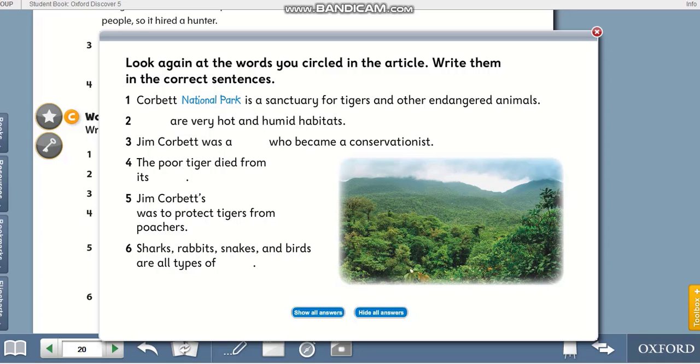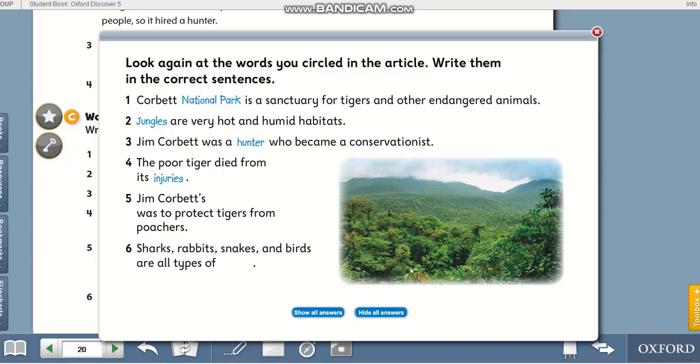Number 2. Blank are very hot and humid habitats. Yeah, of course, they're going to be jungles. Number 3. Jim Corbett was a blank who became a conservationist. So, yeah, he was a hunter. Number 4. The poor tiger died from its what? Do you remember? Yeah, the injuries.